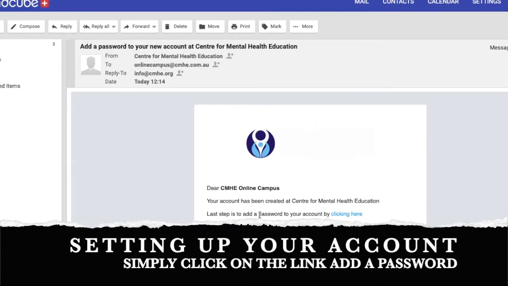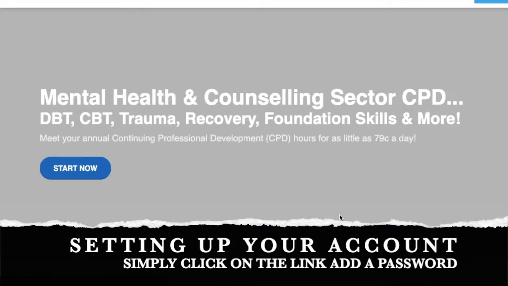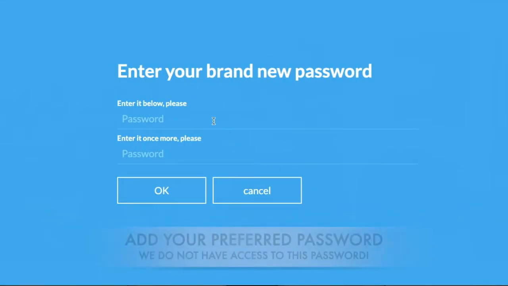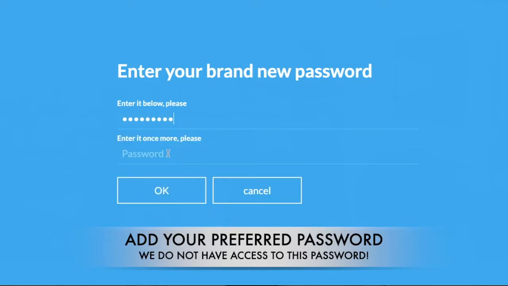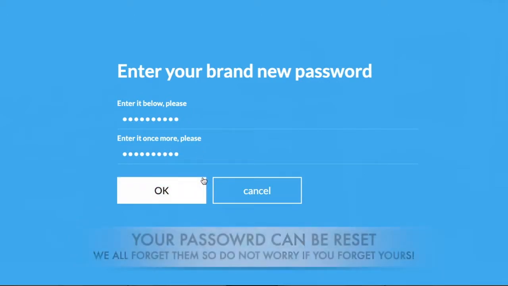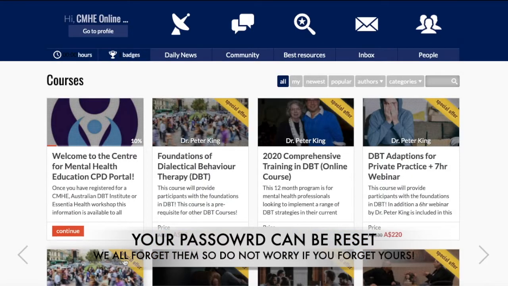So simply click the link here, which will take you to a window with a blue screen, and then type your password that you would like, any password that you can remember. And the good thing is that if you don't remember your password, then you can actually reset it at any time. Press OK. This is the screen that you'll be sent to.